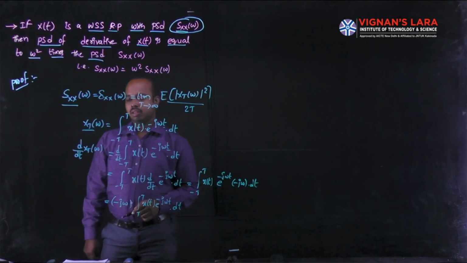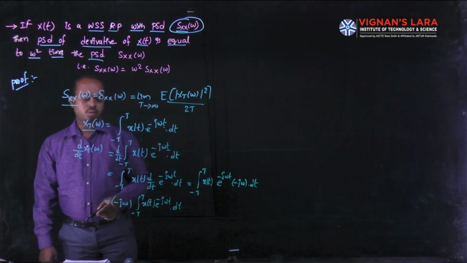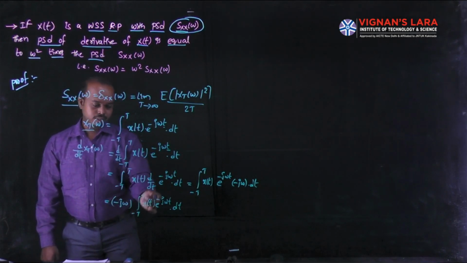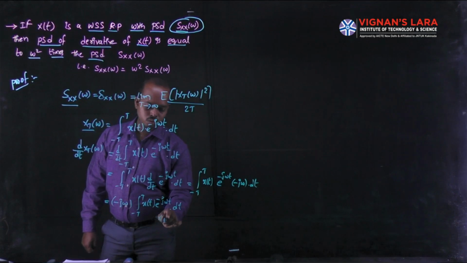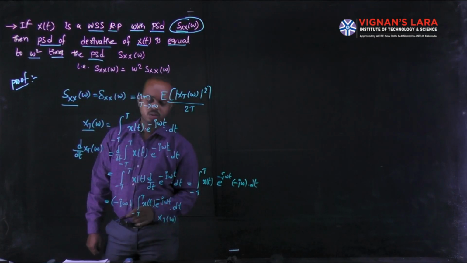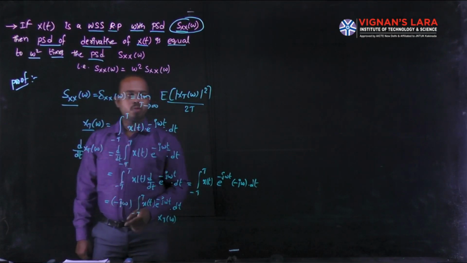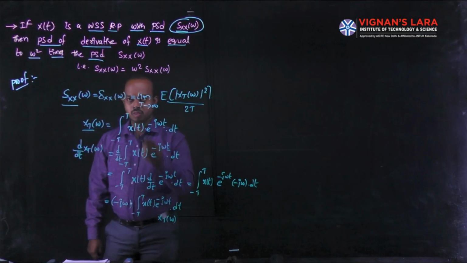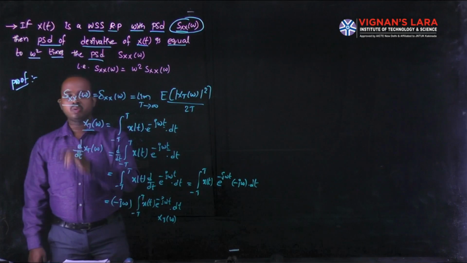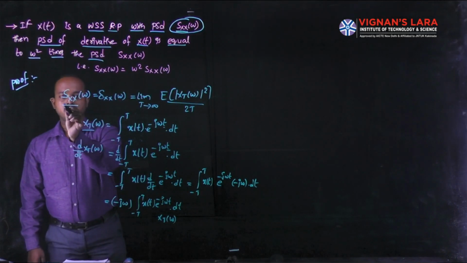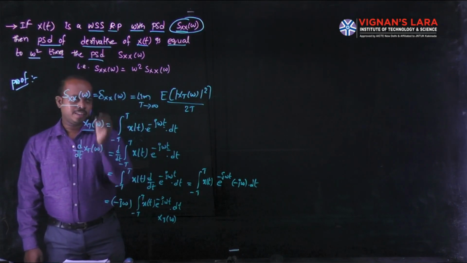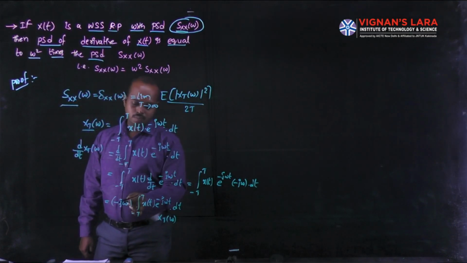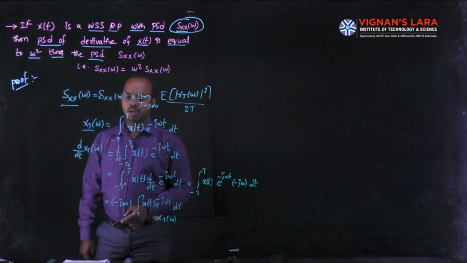Here the differentiation of this function is this term: except minus j omega, this entire term is equivalent to X_T of omega. Where X_T of omega appears in the power spectral density equation, we have to replace the X_T of omega quantity with minus j omega X_T of omega.